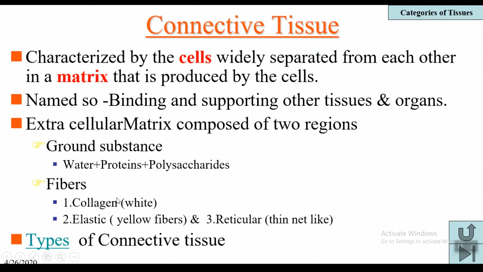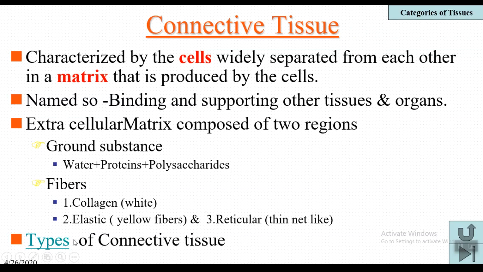The collagen fibers are white in color, elastic fibers are yellow in color, and reticular fibers are thin and net-like fibers. All these fibers and cells are observed in connective tissue. In connective tissue, there are 5 types of cells we can come across. Those are fibroblasts, mast cells, macrophages, adipocytes, and plasma cells. These are the 5 types of cells that are observed in connective tissue. In addition to these cells, fibers are also there: white collagen fibers, yellow elastic fibers, and thin net-like reticular fibers.